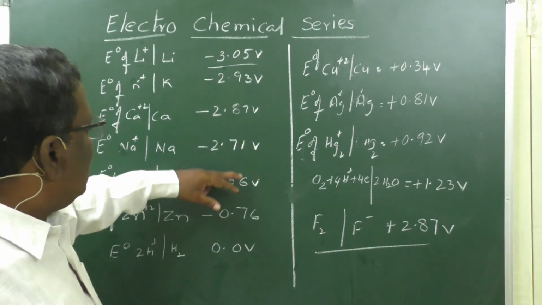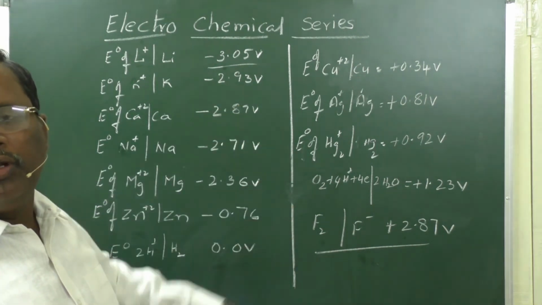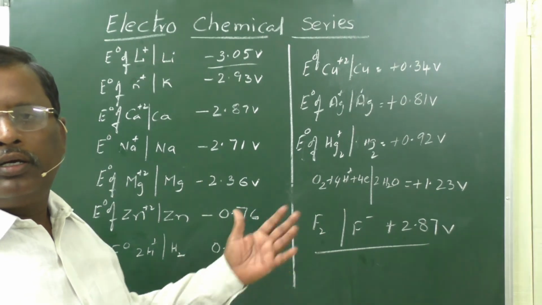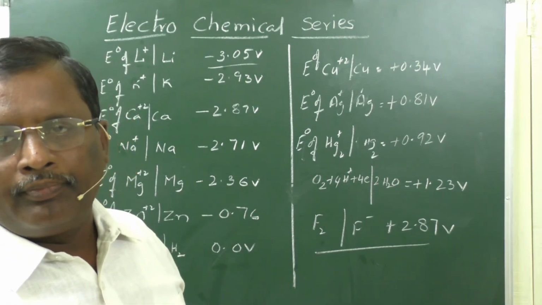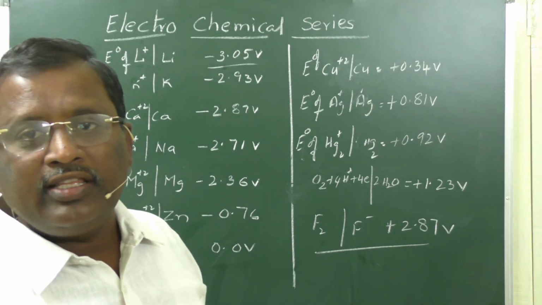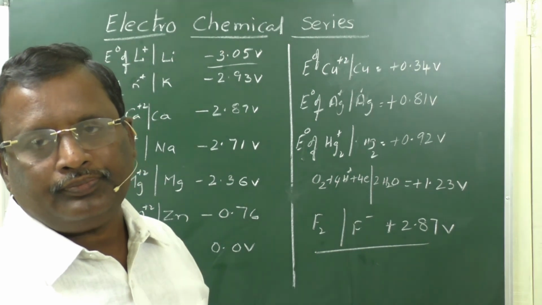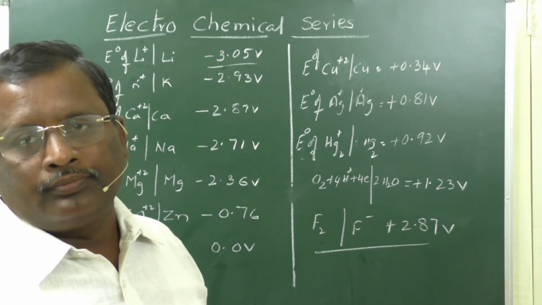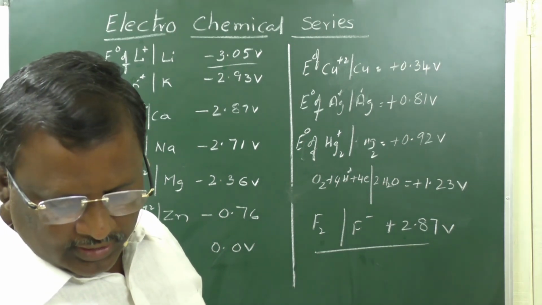So the difference of the electrode potentials will be the EMF of that galvanic cell. That is why we use lithium batteries, which give 3 volts. So this is the use of the electrochemical series.